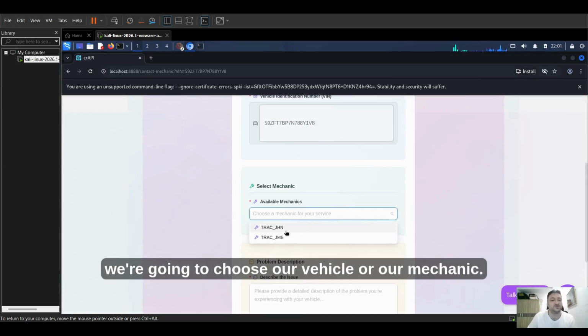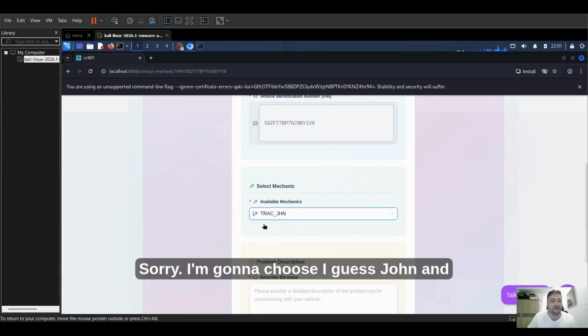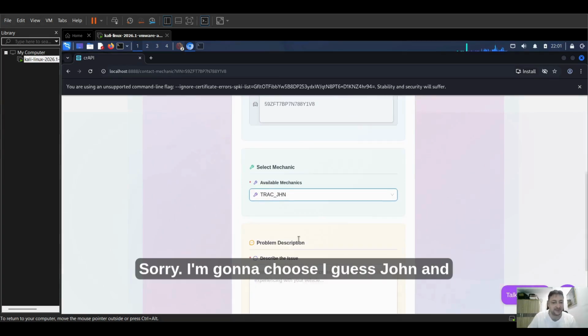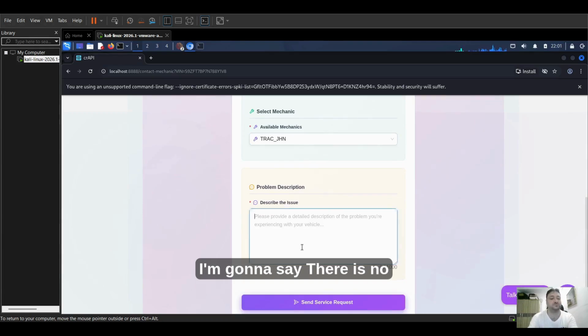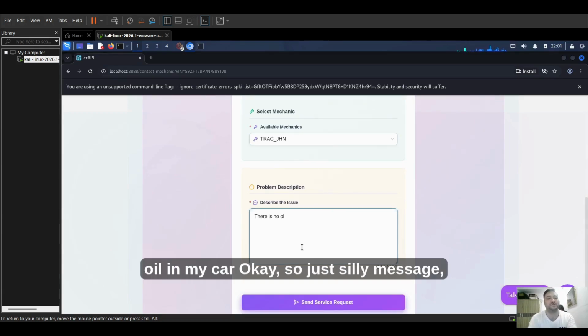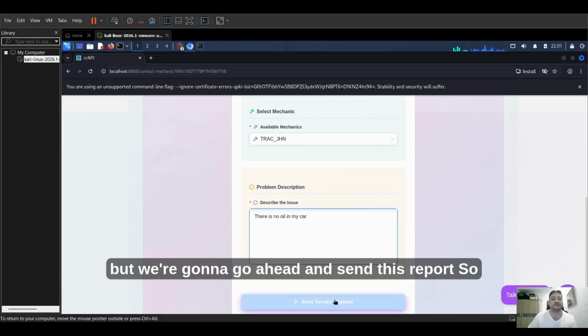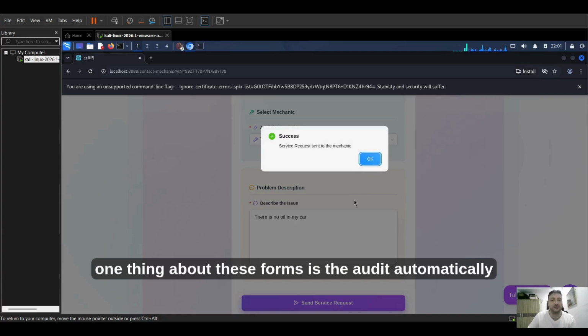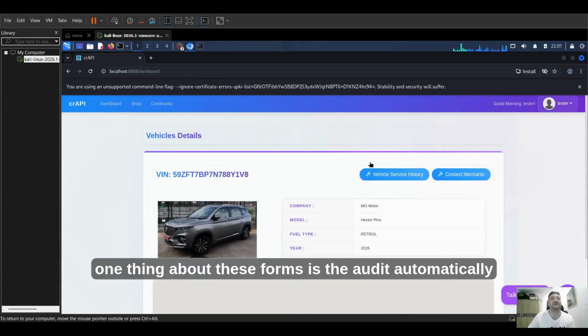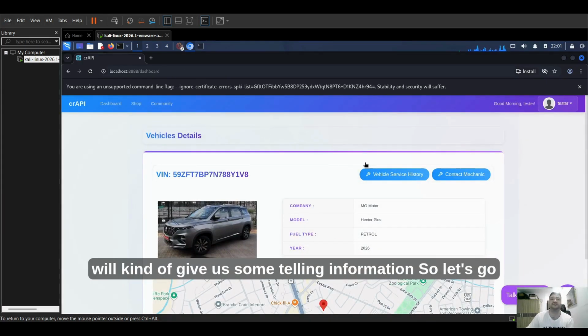We're going to choose our mechanic. I'm going to choose, I guess, John, and I'm going to say, there is no oil in my car. Okay, just a silly message, but we're going to send this report. One thing about these forms is they will automatically give us some telling information.